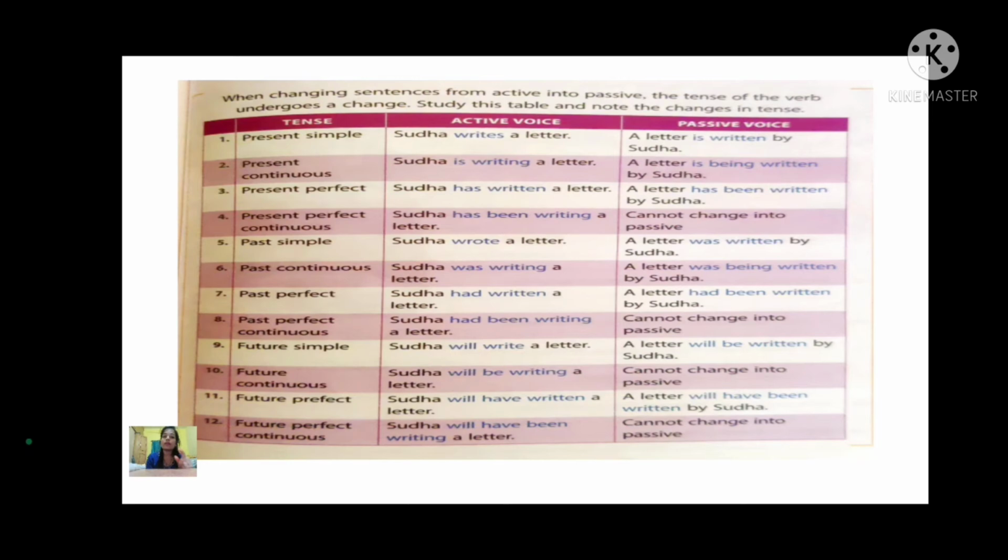Okay, in present perfect: Sudha has written a letter. A letter has been written by Sudha. Present perfect continuous: Sudha has been writing a letter. It cannot change into passive. Yes, Sudha has been writing a letter. So it will be as it is.